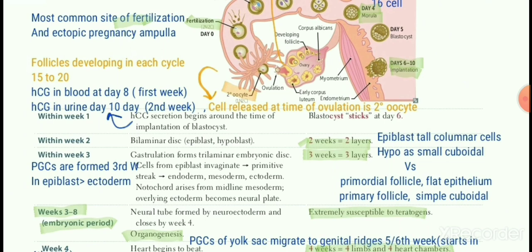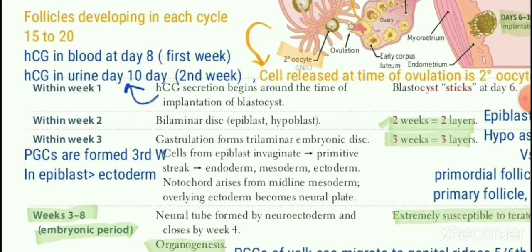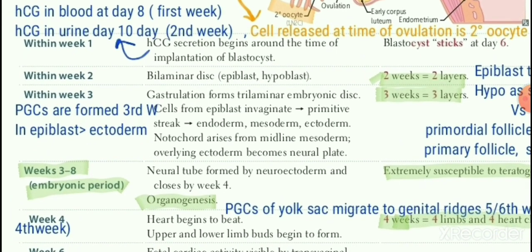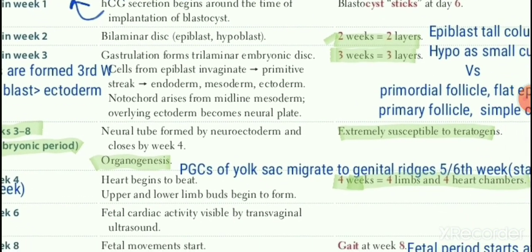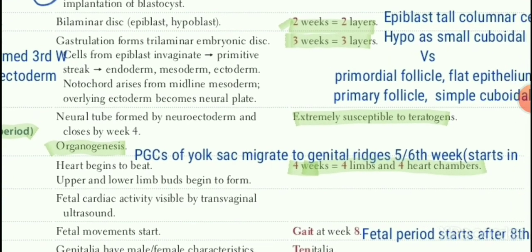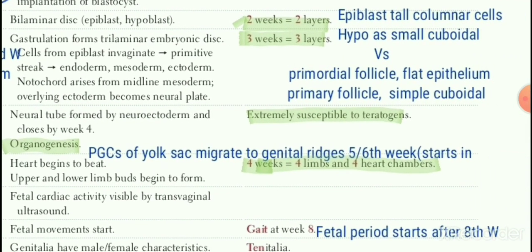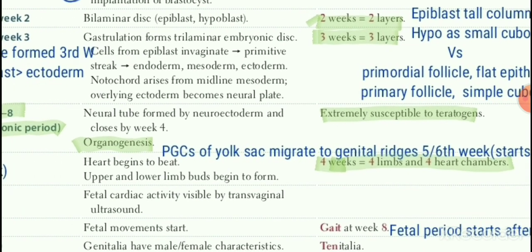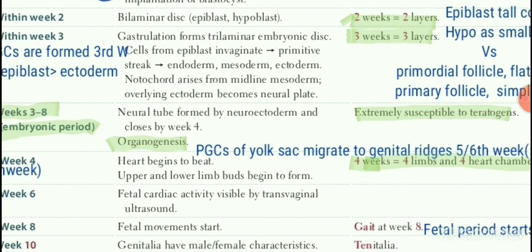So in the third week, primordial germ cells develop from the epiblast, the uppermost layer. Sometimes they give ectoderm because ectoderm is also a derivative of epiblast, but epiblast is preferred over ectoderm if both are given. So third week, 3 layers, and the start of primordial germ cells developing. The primordial germ cells develop in the yolk sac and migrate to the genital ridges, starting in the fourth week. So third week is when they start appearing, one MCQ, and the fourth week they start migration.